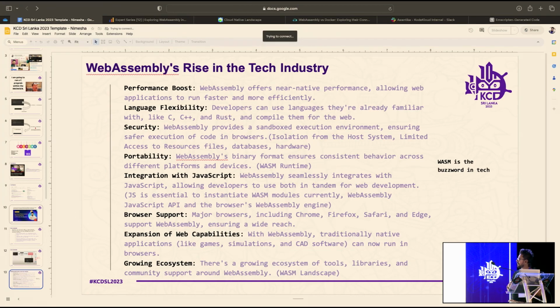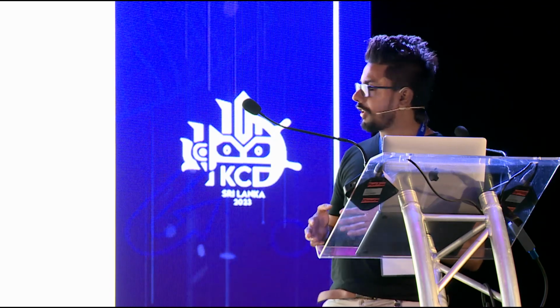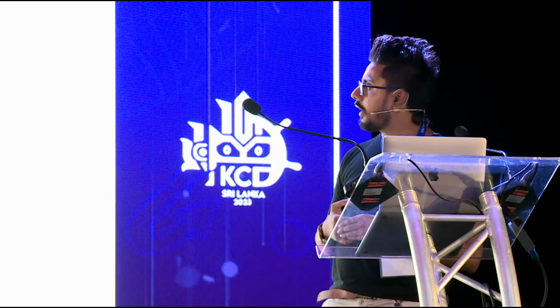This is the strength of WebAssembly, right? So first thing is performance boost. So I have given some kind of introduction to this. Since WebAssembly is a binary instruction format, it is almost like machine code, right? So you can run it in near native performance, right? So that's the first thing.